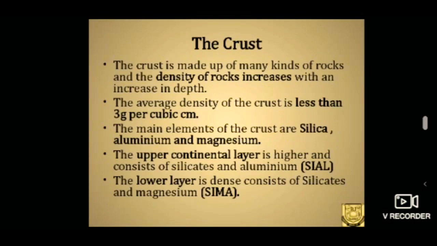If we have a small check with the sial and sima in the continents, the sial layer is thicker under continents such as Asia, Africa and Central America, whereas it is virtually absent under the oceans like the Pacific Ocean. The crust is being constantly created and destroyed.